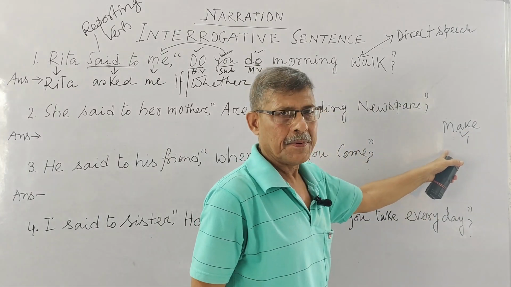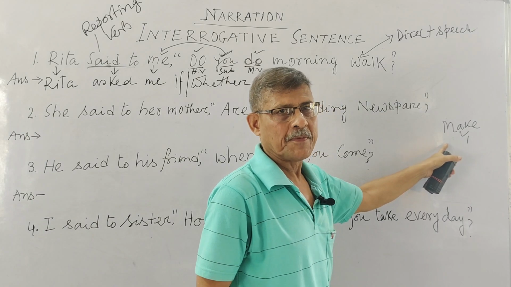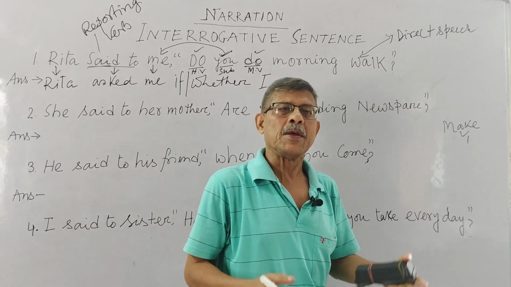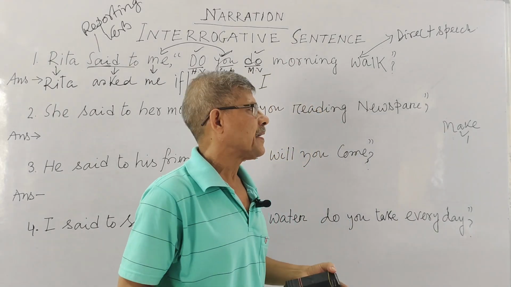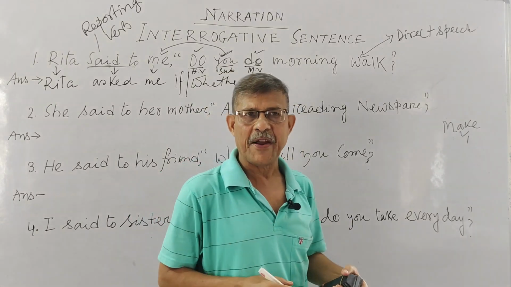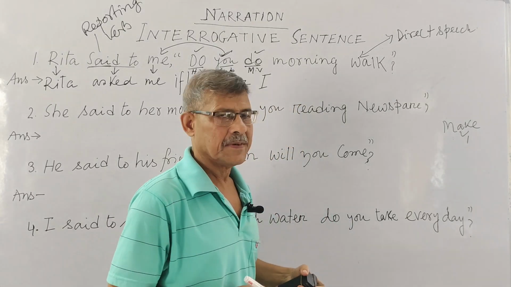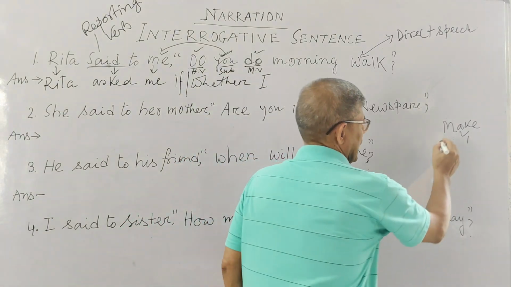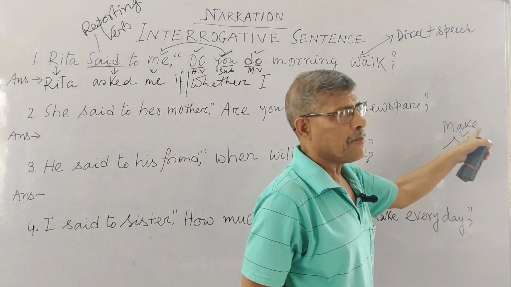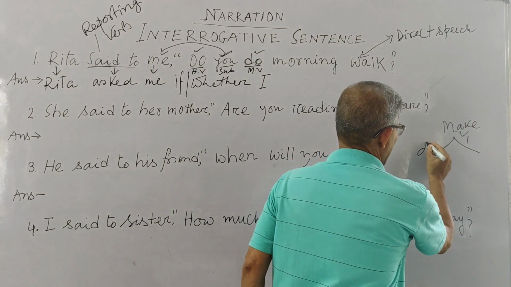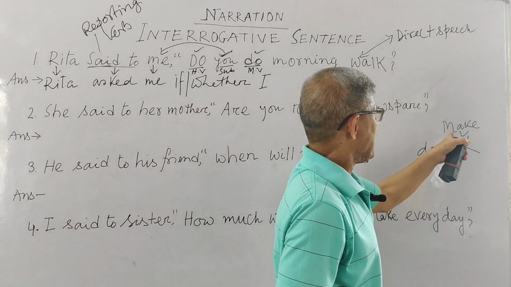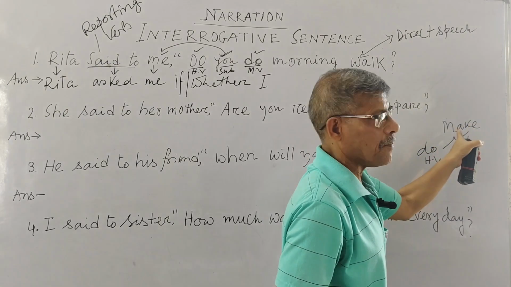If you like to have a helping verb from this verb, you know when you do not get a helping verb in your sentence, but you need a helping verb for making your interrogative or negative sentence, in my previous classes I clearly defined it, you must have seen. Now you see, you break it. This is your V1. Any V1 verb, if you break it, then you always get your helping verb do. And what is your main verb? The V1 of this given verb.